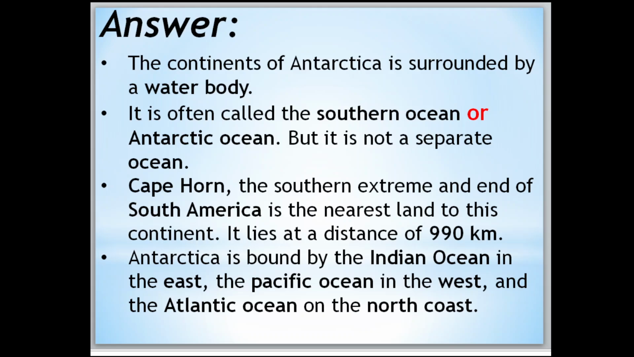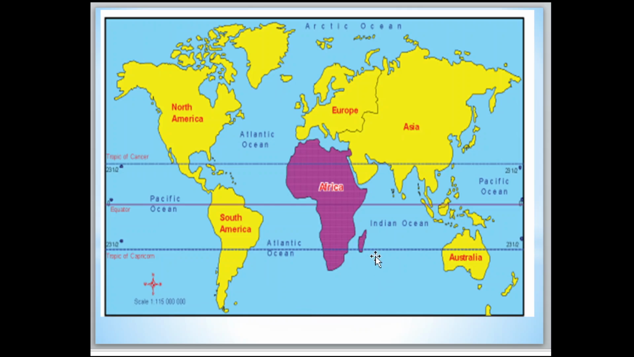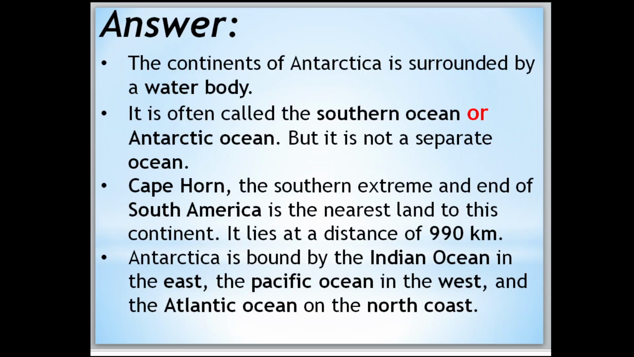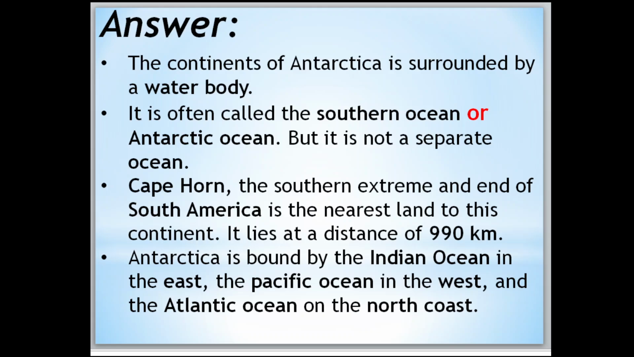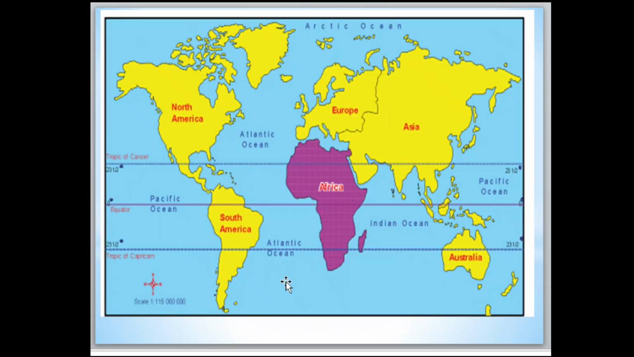Antarctica is bound by the Indian Ocean in the east. Here, the Indian Ocean is in the east direction, from here to here, right side. The next point is the Pacific Ocean in the west. Here is the Pacific Ocean on this side. And the Atlantic Ocean on the north coast. Here it is the Atlantic Ocean. Now move to the next.